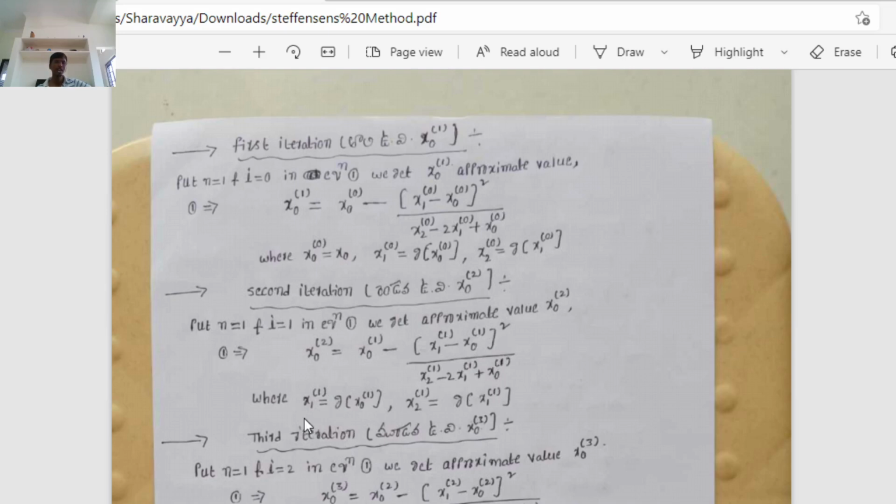In the same way, x1 to the power of 1 equal to g of x naught to the power of 1, x2 to the power of 1 equal to g of x1 to the power of 1, where already we know that x naught to the power of 1 is the first approximate value. Next we have to find out the value of x1 to the power of 1, that is x1 to the power of 1 equal to g of x naught to the power of 1. Next, x2 to the power of 1 equal to g of x1 to the power of 1.